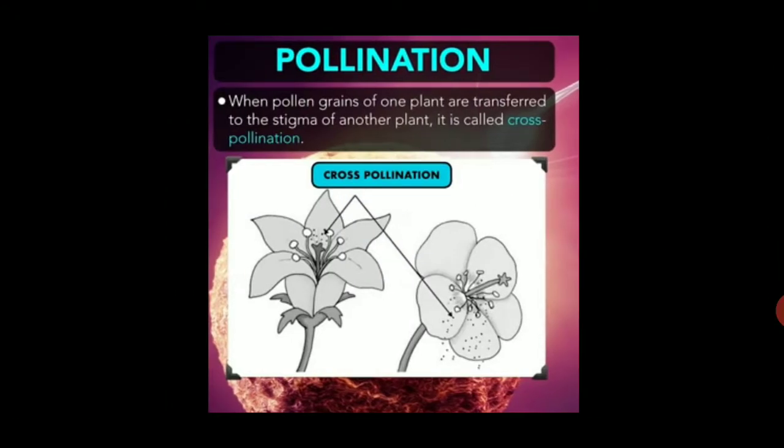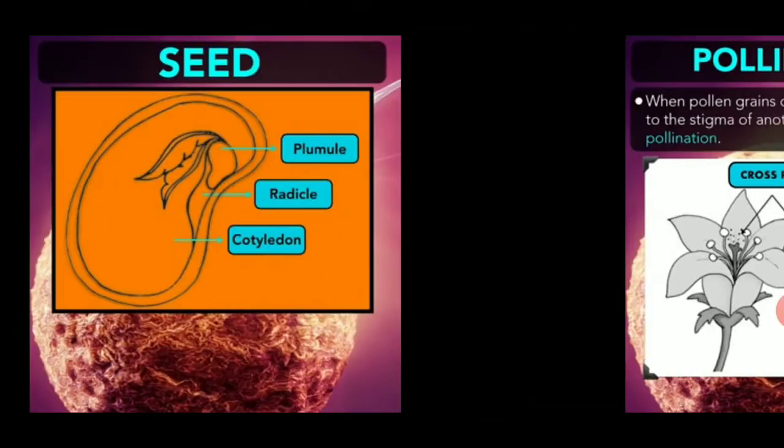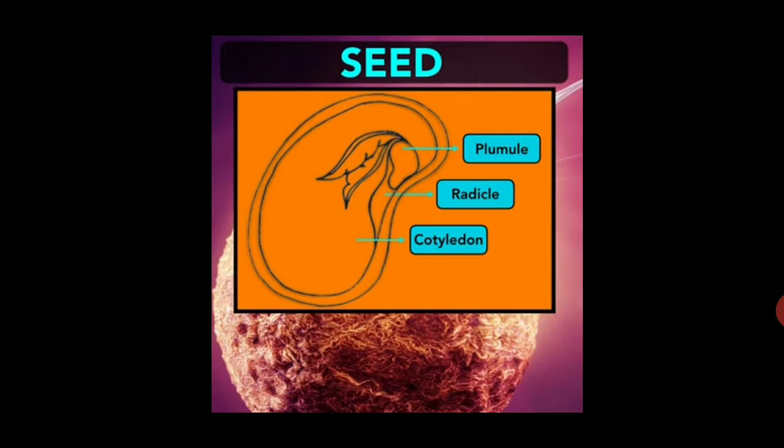When pollen grains of one plant are transferred to the stigma of another plant, it is called cross-pollination. When pollen grains of the same plant are transferred to the same plant, it is called self-pollination. So this is the structure of a seed. It contains plumule, radicle and cotyledon.